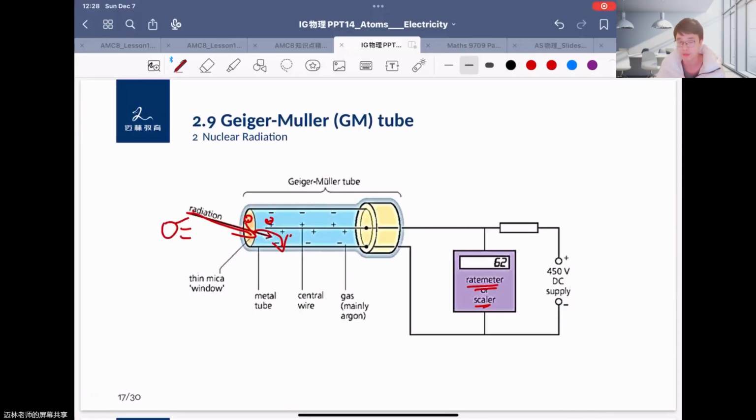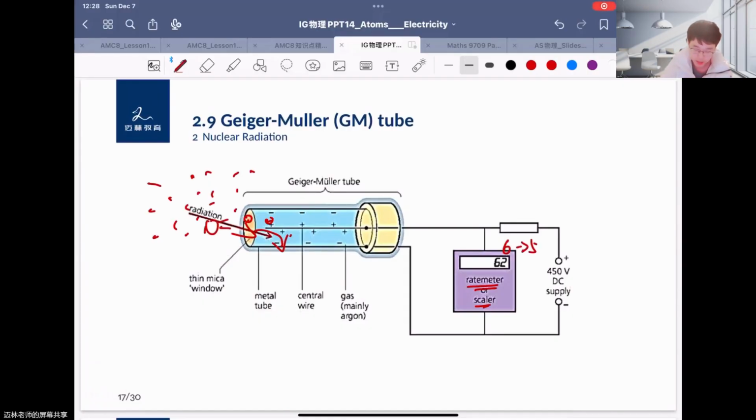But remember that we have said before, we have a background radiation, right? So if you just leave it blank, with no substance on the left, and you just measure it, there's still radiation from the background, okay. The background is always filled with different kinds of radiation. So maybe the reading is 6 or 5.